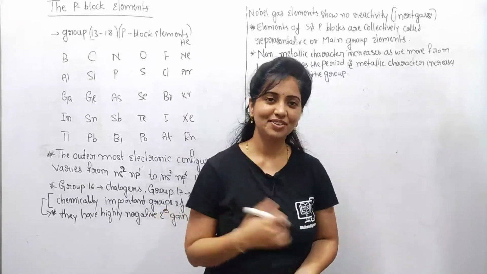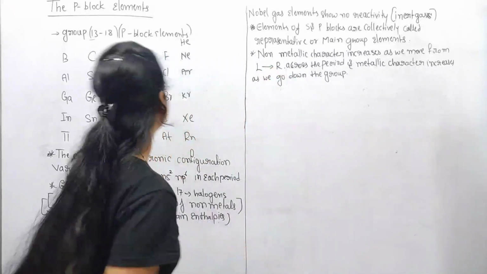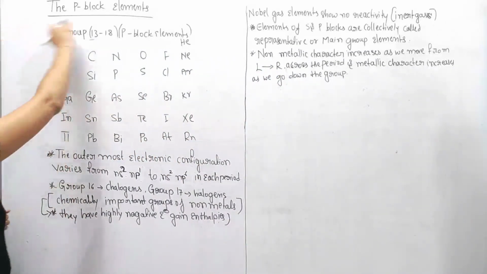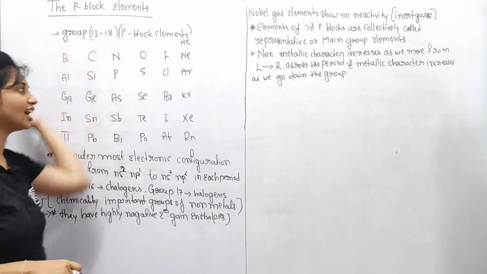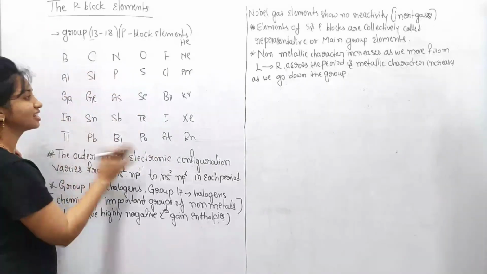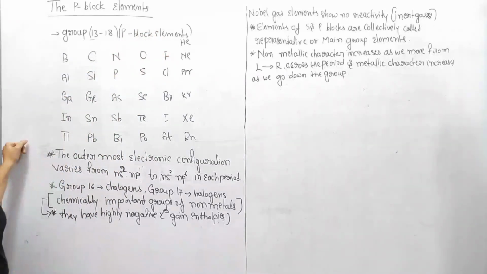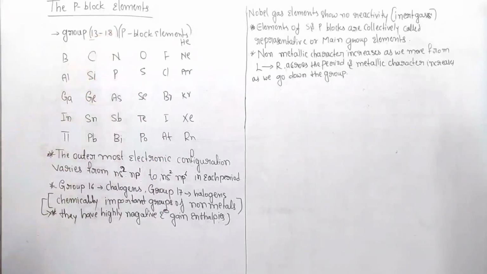Hi everyone, in the previous class we discussed the s block elements. In this class I am going to discuss some points about the p block elements. You already know that the group 13 to 18 elements belong to the p block elements. Why are these elements called p block elements? Once again I wish to repeat.